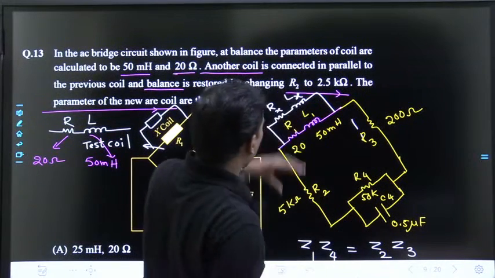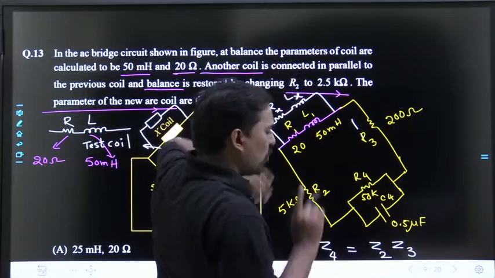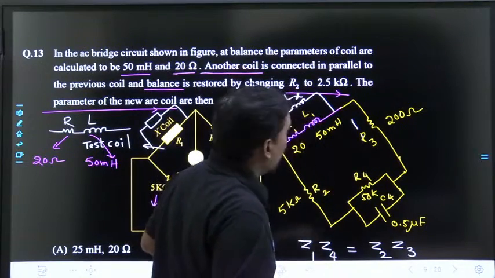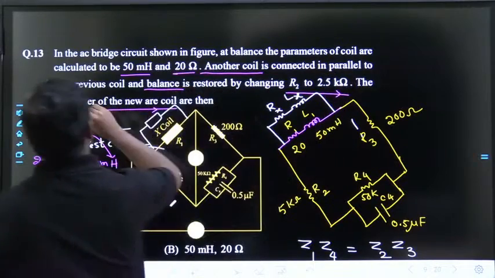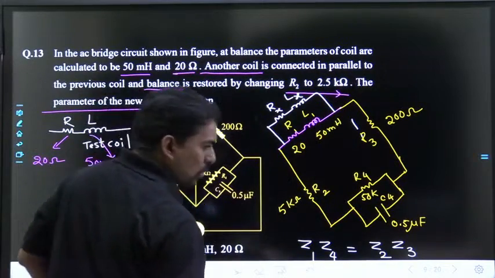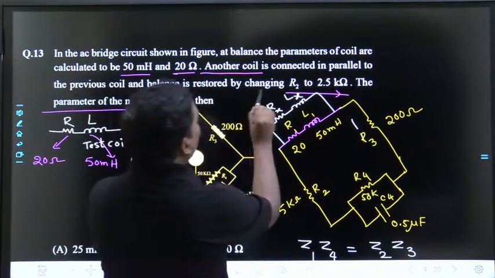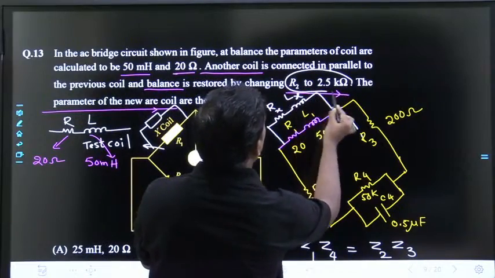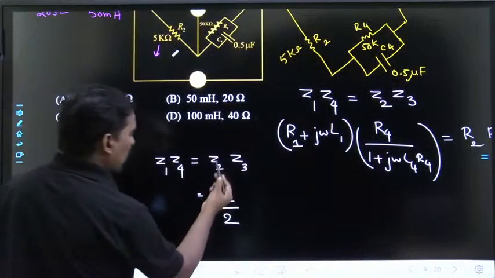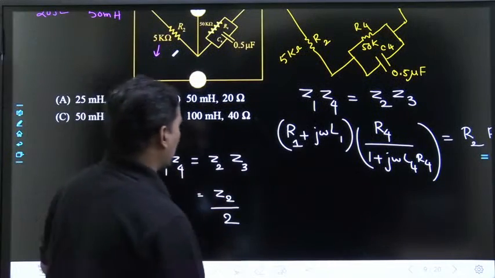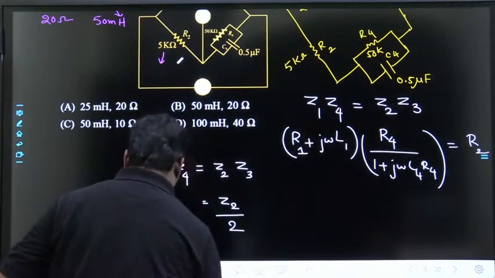Now what is he doing? He has kept one more parallel element, then the bridge becomes unbalanced. When the bridge becomes unbalanced, another coil is connected in parallel to the previous coil and then it became unbalanced. To restore the balance, R2 has become 2.5 kilo ohms. That means what? Previously Z2 is nothing but R2, he changed it.